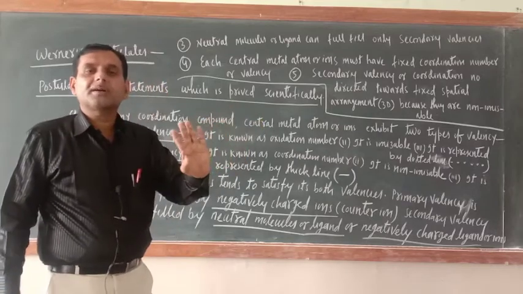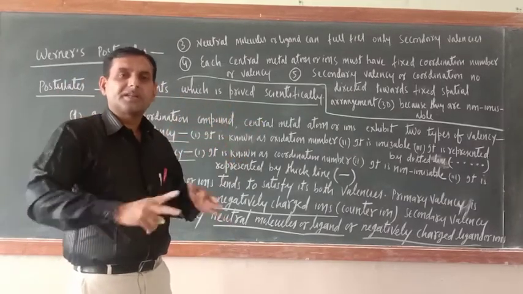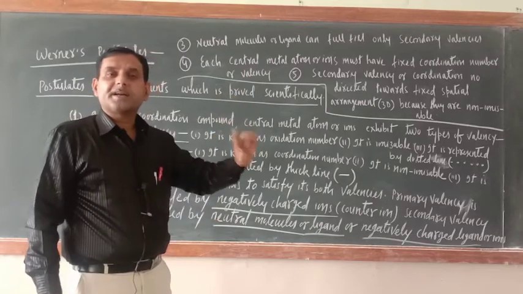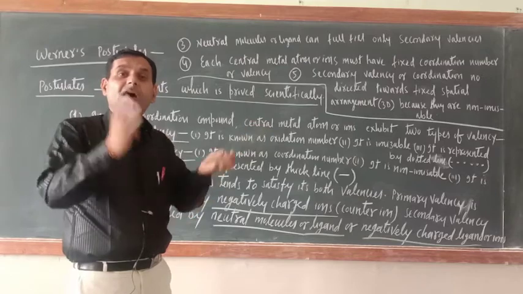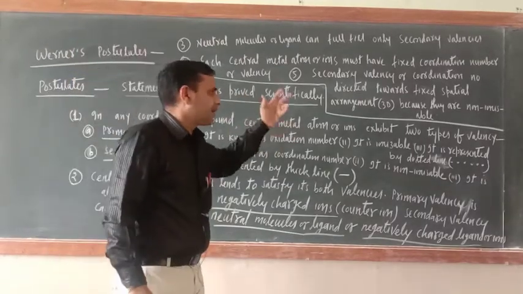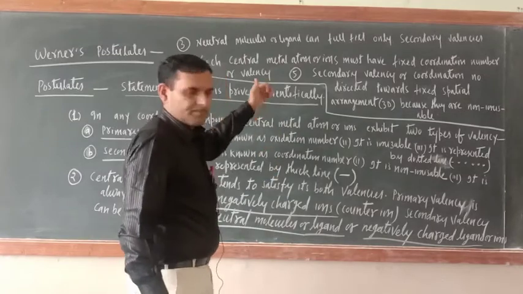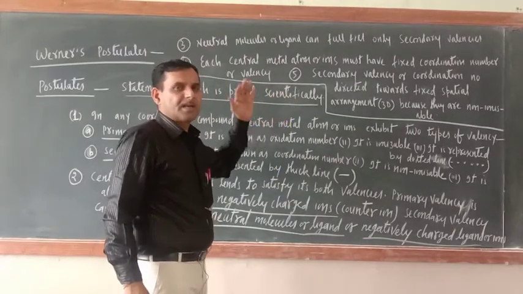This is not because of primary valency, because primary valency is ionizable, it will be ionized. But secondary valency is non-ionizable, so it will acquire a particular shape in 3D or spatial arrangement. That is why the geometry of the coordination compound is because of secondary valency.